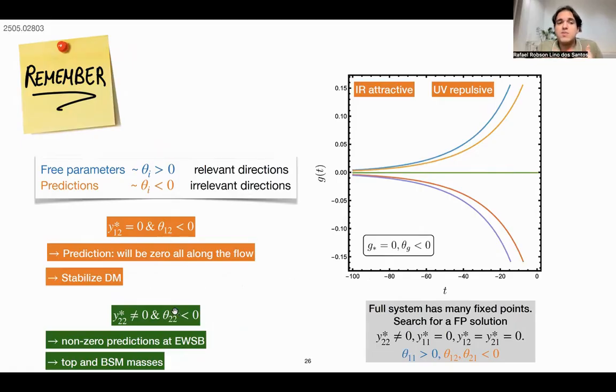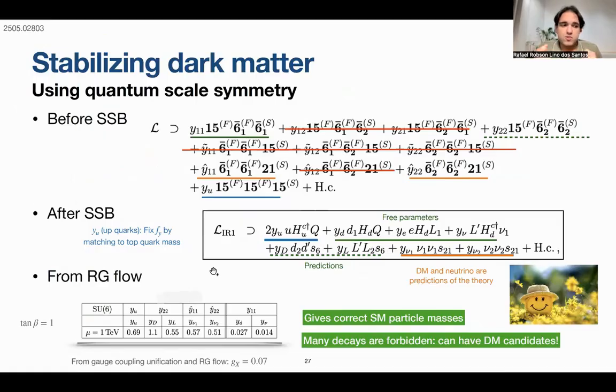Now, if you still have negative critical exponents, but your fixed point is no longer at 0, then you can have non-zero predictions at the electroweak symmetry breaking scale. For instance, you can use this to get the top and other Standard Model masses. So this is how we turn off a lot of couplings.